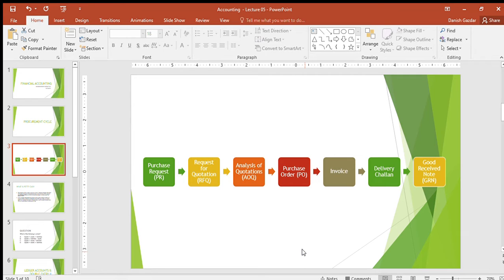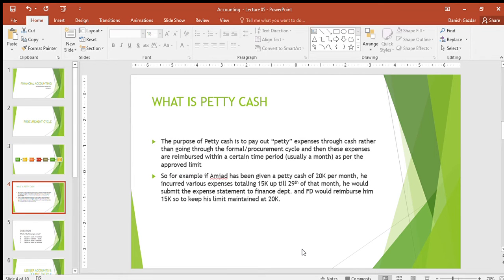But there are certain procurements which cannot be procured through this process because it is time consuming. So for that reason, we have something called petty cash. The purpose of petty cash is to pay out petty expenses. Petty means very small expenses, expenses of a small amount.